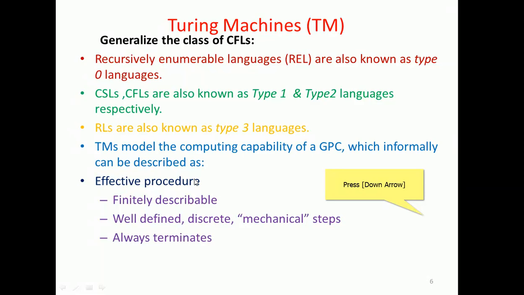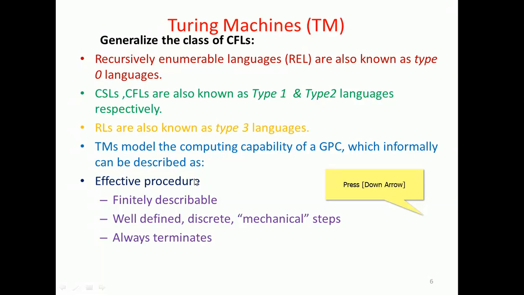The output may be useful for the real world, and the input is the raw material entering the algorithm. So well definedness is essential, and the steps are also discrete, mechanical steps, so the clarity will be there.